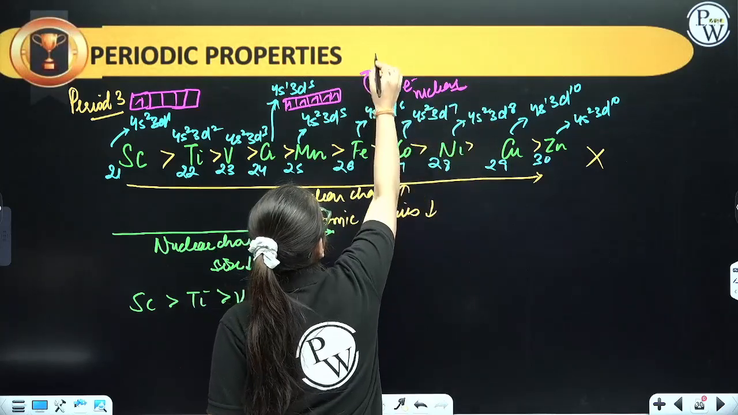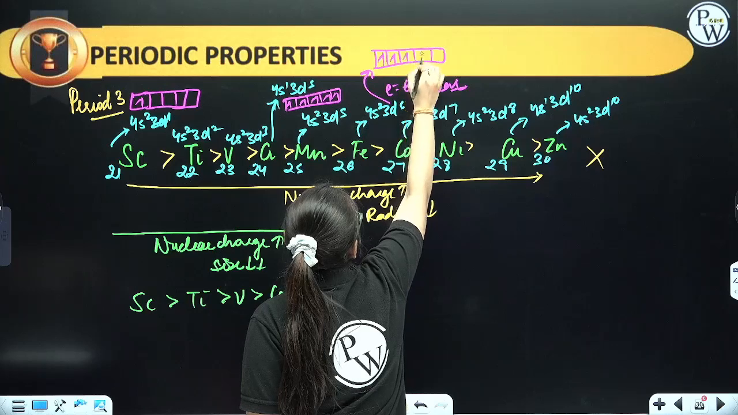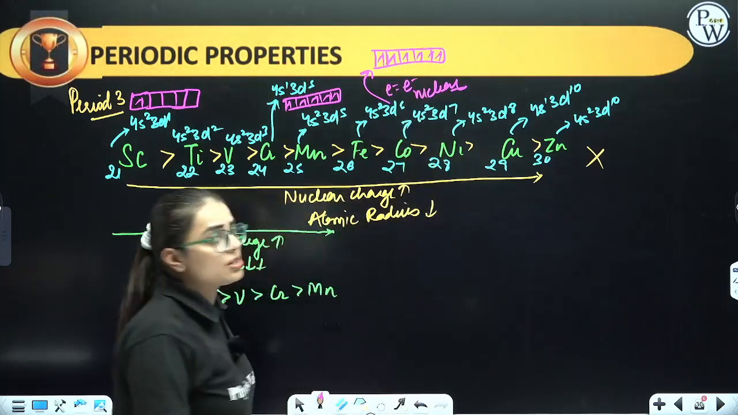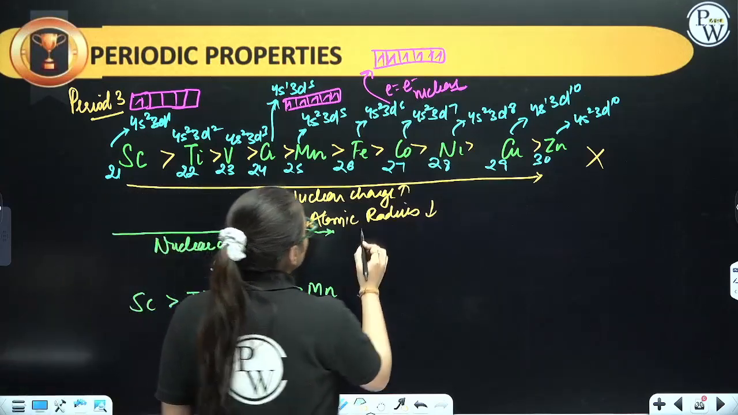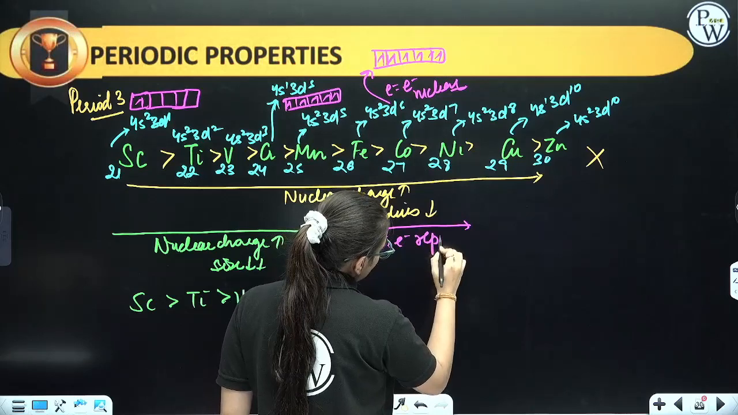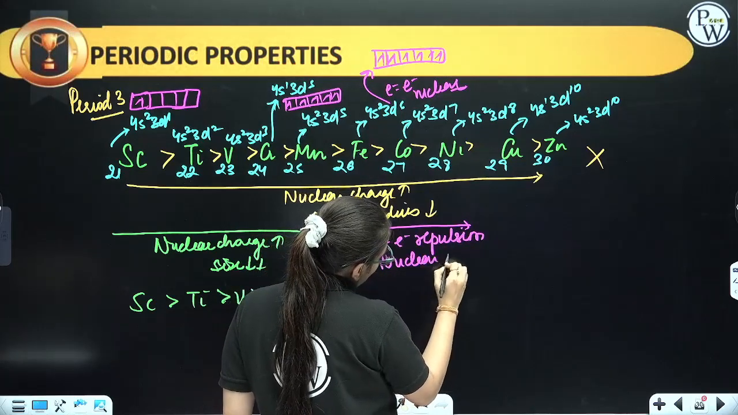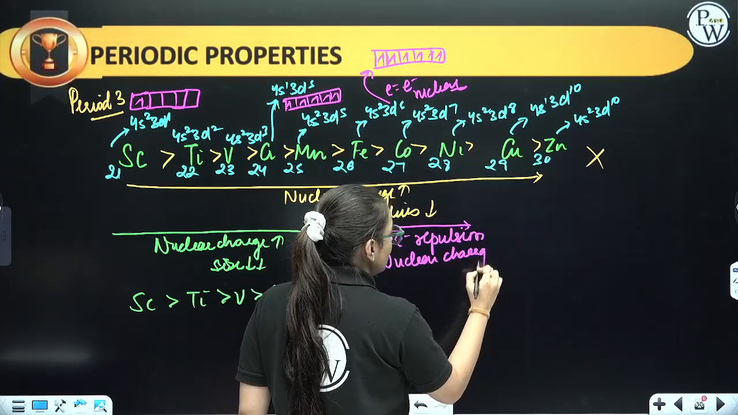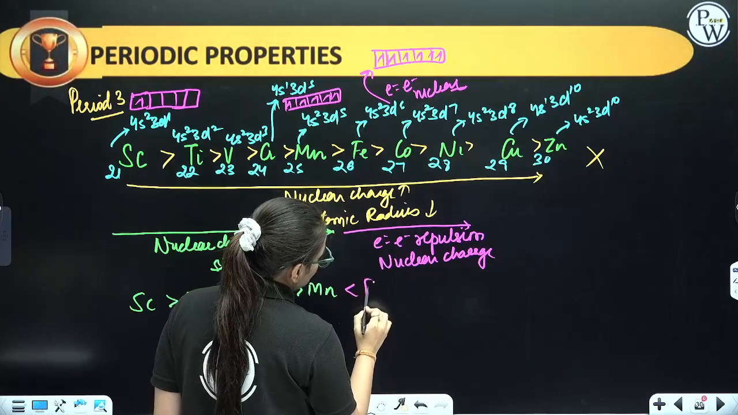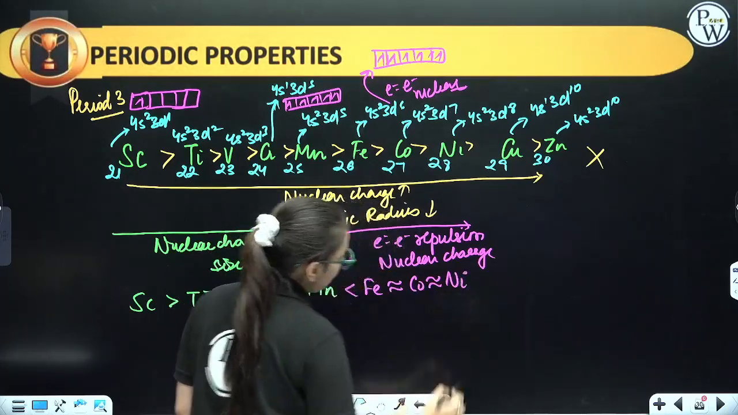How? Let us see 3d6. So 1, 2, 3, 4, 5 and 6. So electron repulsion now occurs over here, right? So from Fe to nickel, what will happen? Electron repulsion occurs. Also, the nuclear charge factor is also there. So they occur all together. If they are occurring all together, after this what will happen? Fe, Co and nickel will have equal atomic radii.